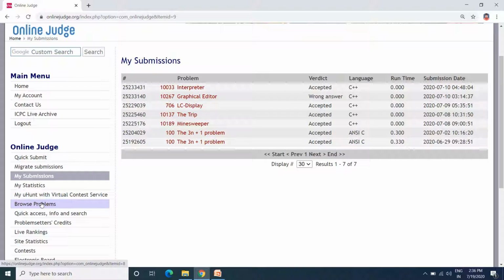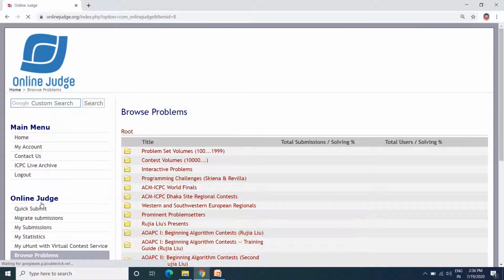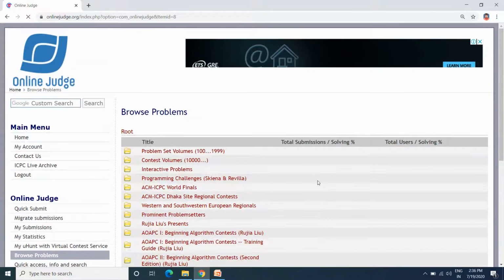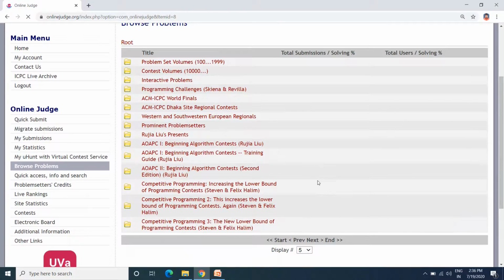Before that, we'll check the problem statements. So click on browse problems. Once you click on browse problems, it will display folders containing different problem statements. Here you will find different folders which contain the problem statements.